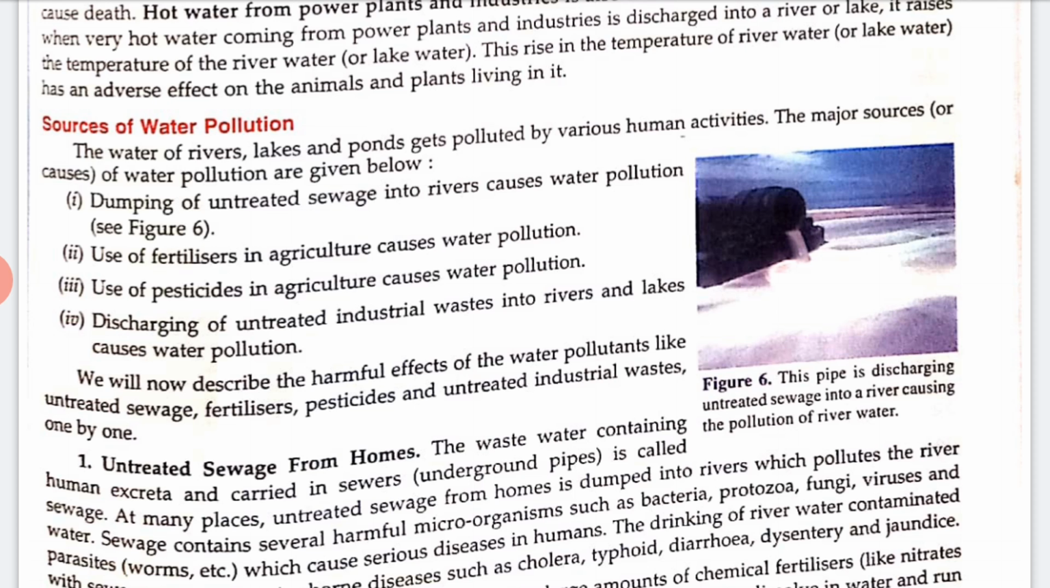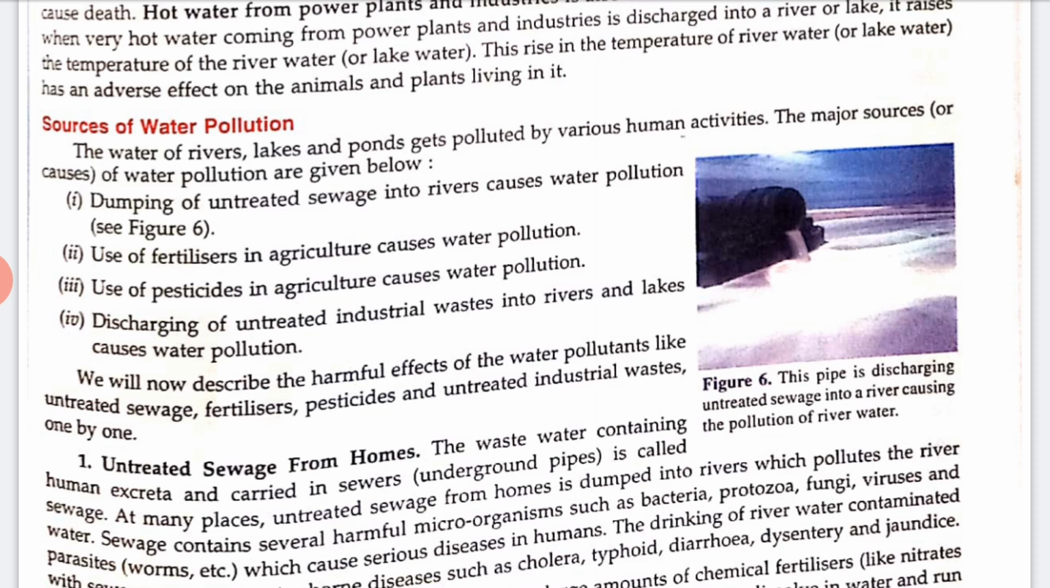Now, untreated industrial waste: almost all industries produce toxic chemicals and their waste products, right? The toxic chemicals present in the industrial waste are compounds of harmful metals such as mercury, lead, arsenic, nickel and cadmium. So all these are toxic or untreated industrial waste, right?